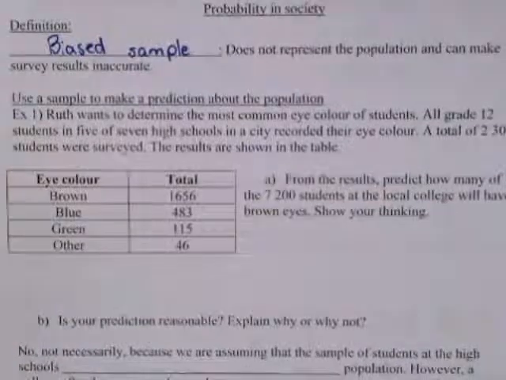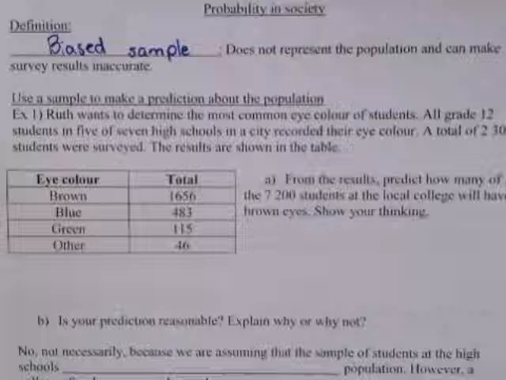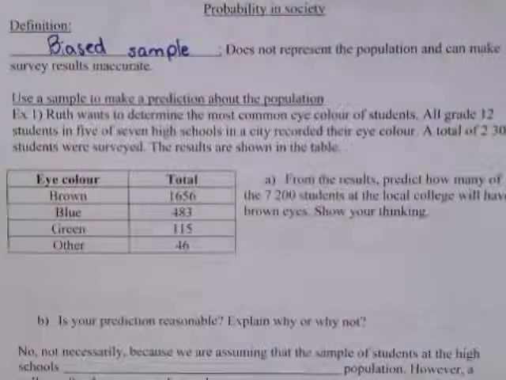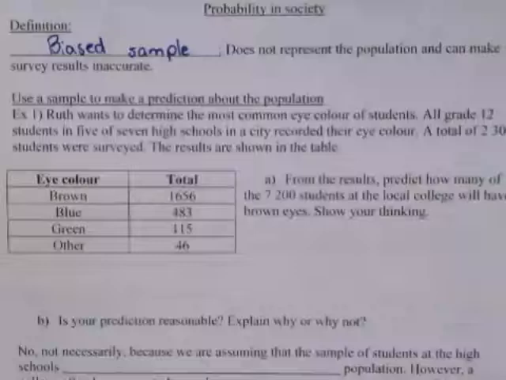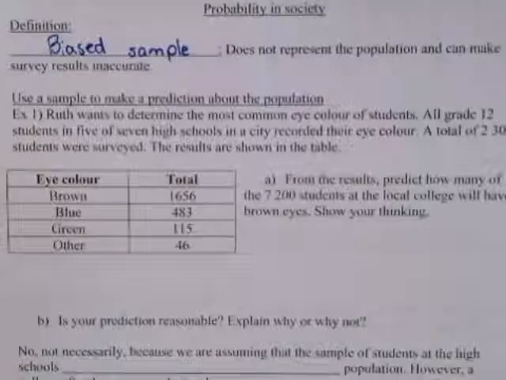Brown was very, very common. It took over 1,600 answers. Blue was next up in line, and then green, and then other. And other can be sometimes, I've heard of people say they have gray eyes. Some people say hazel. It all depends on how you interpret the color.